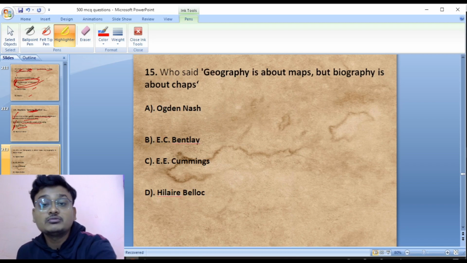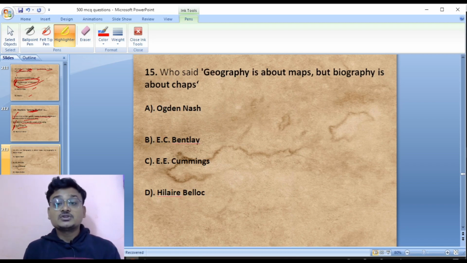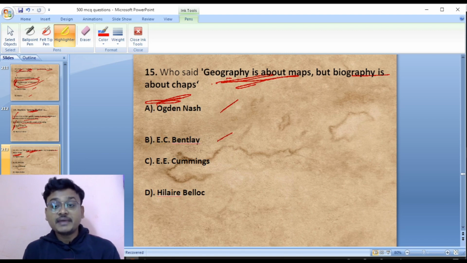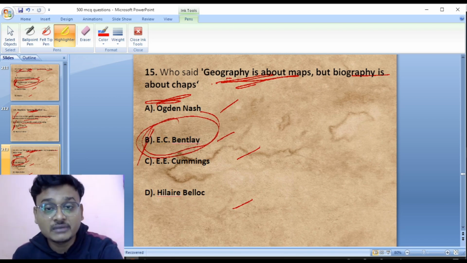Okay, now move to question number 15. Who said that geography is about maps? Geography is about maps, but biography is about chaps. Ogden Nash, E.C. Bentley, E.E. Cummings, Hilaire Belloc. So it was said by E.C. Bentley. E.C. Bentley said that geography is about maps, but biography is about chaps.